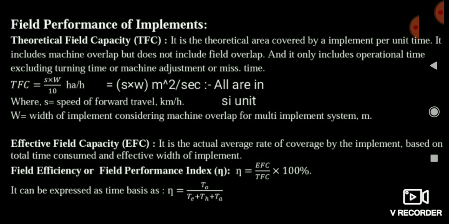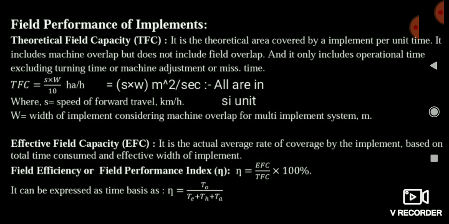So you have to remember this difference. In actual field capacity and effective field capacity, we consider the total time, and for the width we consider the overlap. That's why our actual and effective field capacity is always less than the theoretical field capacity. Friends, you remember this term. Actual field capacity is always less than theoretical field capacity. You have to remember this.